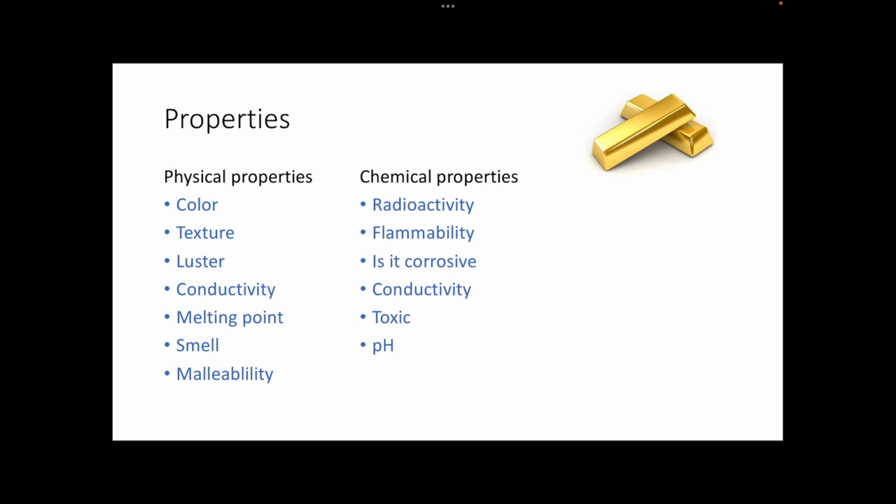Conductivity can also be a chemical property. If it's toxic, that is a chemical property, and also pH. pH refers to whether it's acidic or basic, like whether it's a bleach or a vinegar. You might be familiar with pH from fish tanks, where it's important, and also in pools.